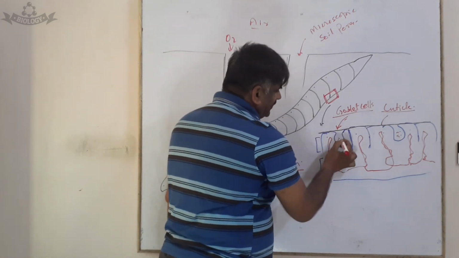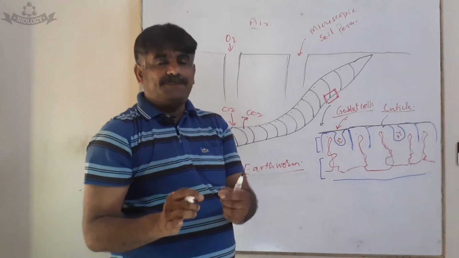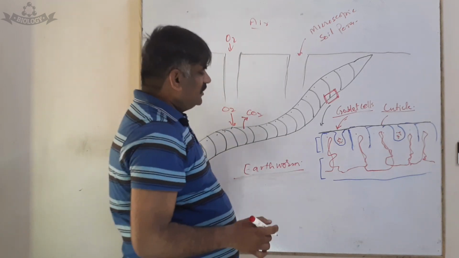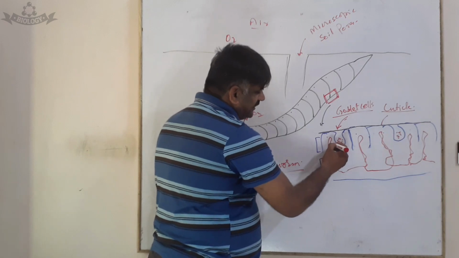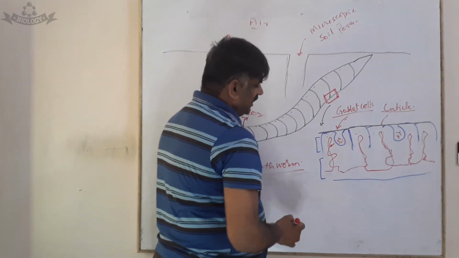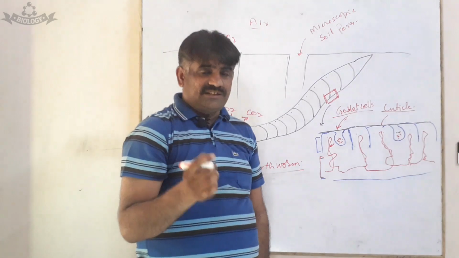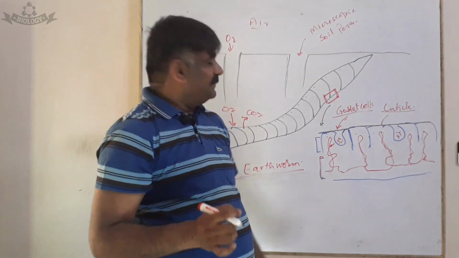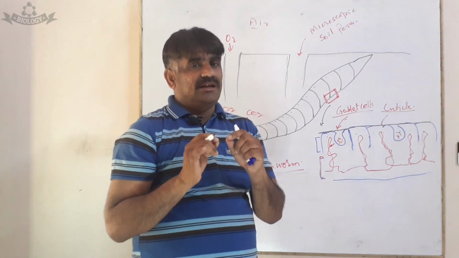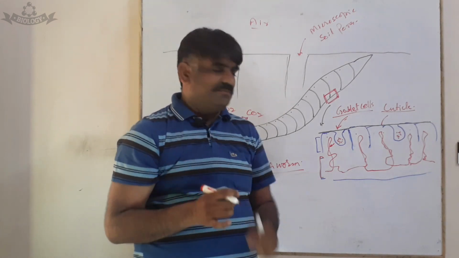I have shown here, these are goblet cells which secrete a mucus which helps to trap or absorb the moisture in its moist burrows. These are the capillaries in the body wall. This layer of the body wall consists of circular muscles. We already know that the body wall of earthworm consists of circular muscles and longitudinal muscles. The outer layer consists of circular muscles.